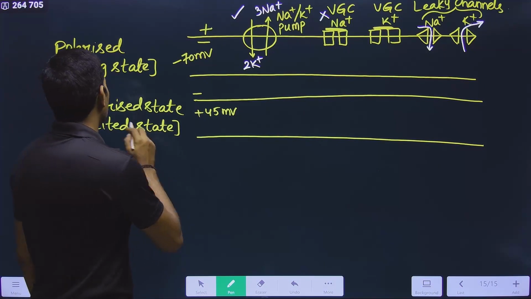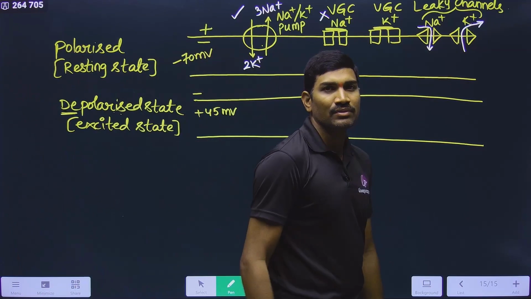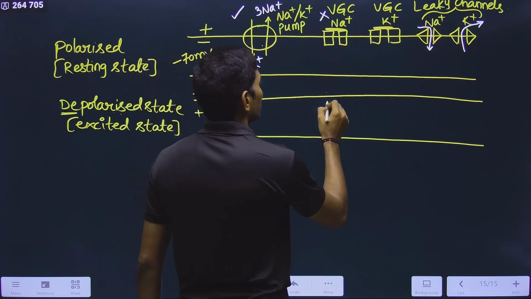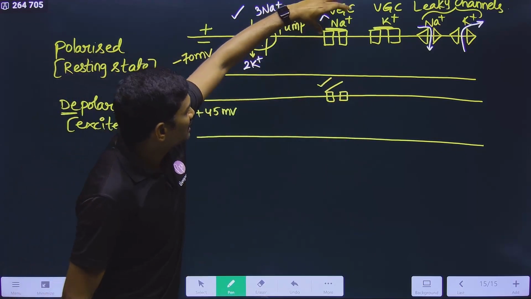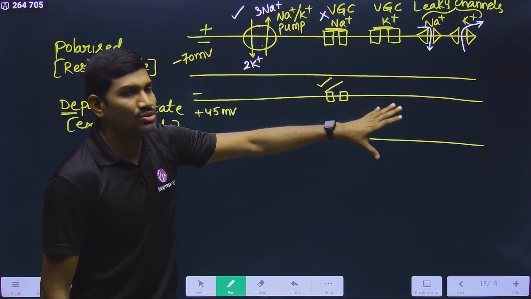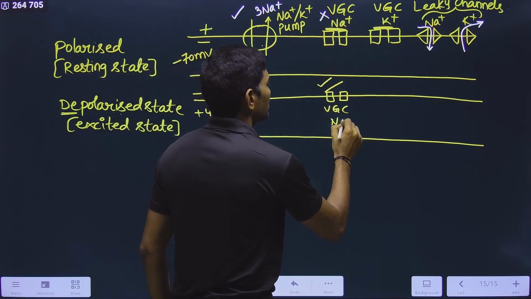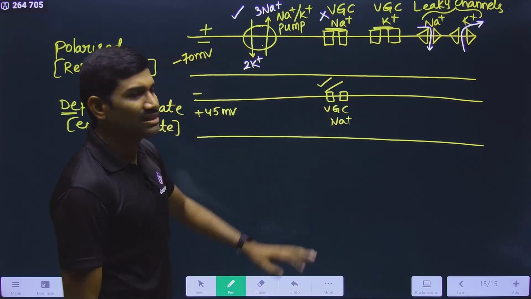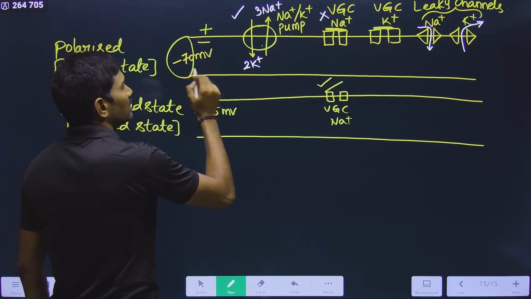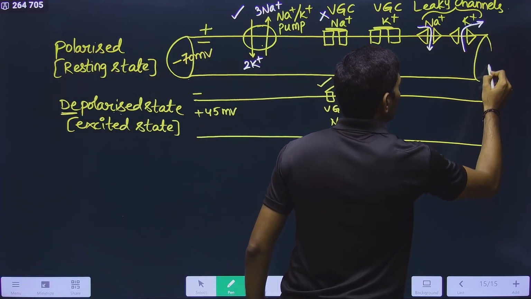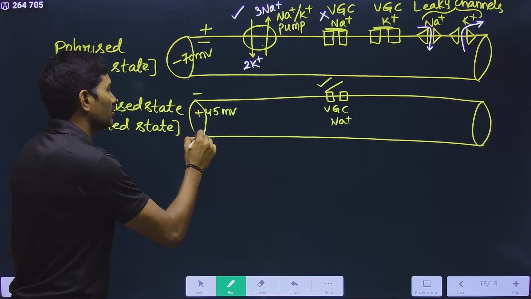But now you need to understand that to get this depolarized state, who is working here? Just now we stated that the voltage gated channel for Na plus is open. I'm not writing these every time, because space will be a problem. So voltage gated channel for Na plus, VGC Na plus, is open. I will write it inside the cell, no problem. Next, please remember this is the cell. Don't get confused between these lines. You need to understand this very clearly. Okay, I will make a round like this. It will be easy for you.